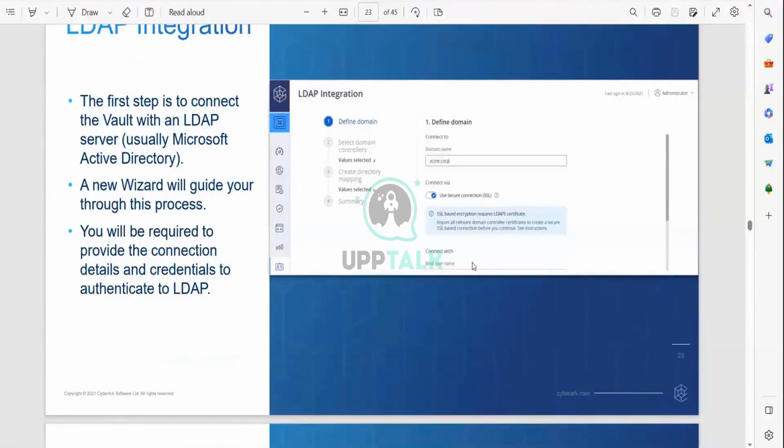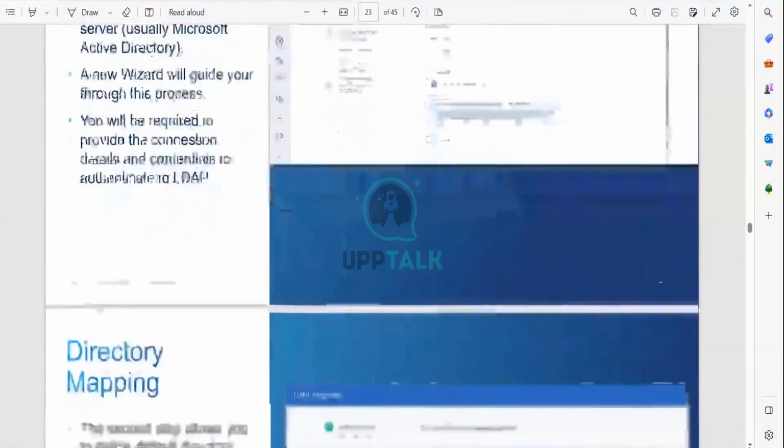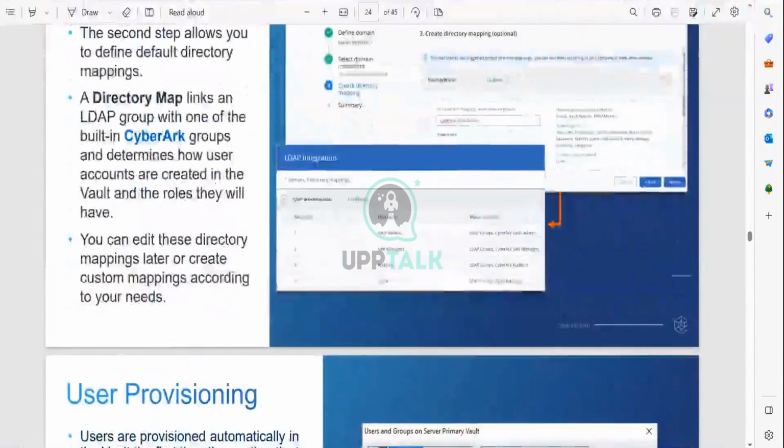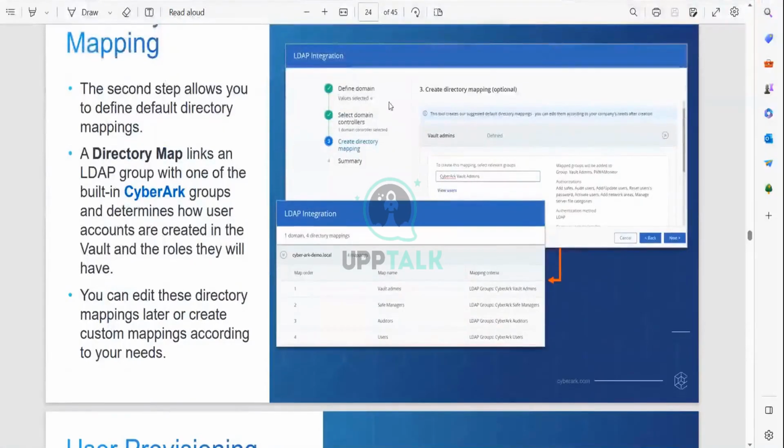We need to create mappings, and for the mappings we need to give the 4 default mappings. First, we have already given the domain name, and then the next step is giving the domain control, whatever the domain control is. Third one is the directory mapping. Here we can see there are the 4 default mappings.